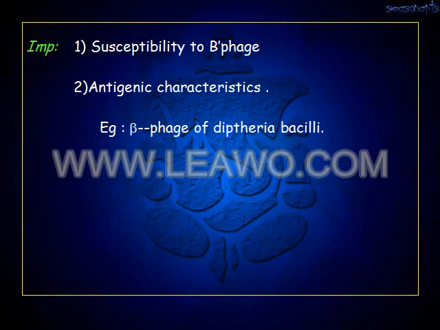Now come to the importance of lysogenic phage conversion. Its importance is that some bacteria are susceptible to bacteriophage, so you can divide the bacteria by phage typing. Another importance is antigenic characters. You can determine the antigenic characters by bacteriophage conversion. An example is the beta phage conversion of the diphtheria bacilli, which I have already told, the production of toxin, in which the beta phage is integrated with the diphtheria bacilli.